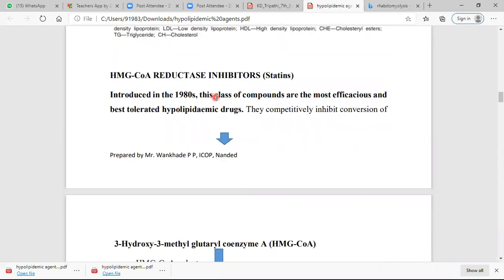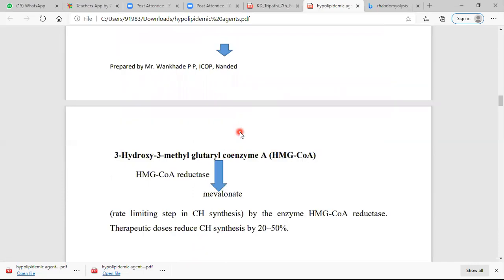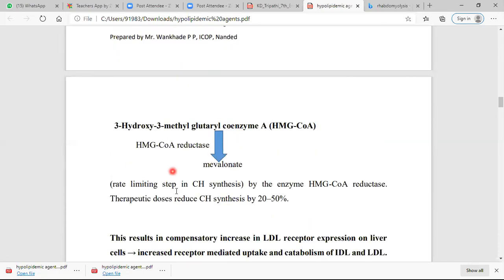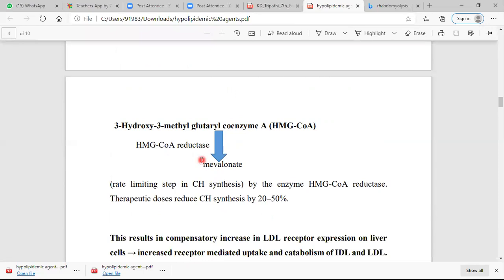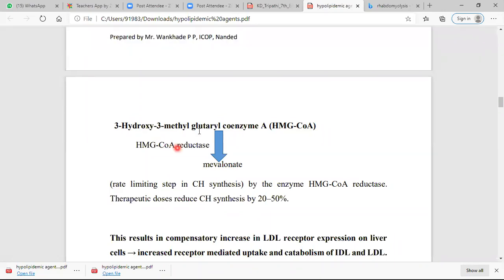This was introduced in 1980. It is a class of the most efficacious and best tolerated hypolipidemic agents. What is the mechanism? You can simply understand that it inhibits cholesterol synthesis. This is the step in which 3-hydroxy-3-methylglutaryl coenzyme A, HMG coenzyme A, is converted into mevalonate by the enzyme HMG coenzyme A reductase.